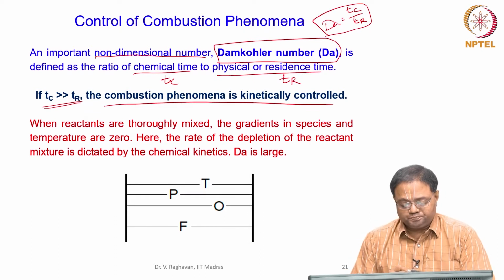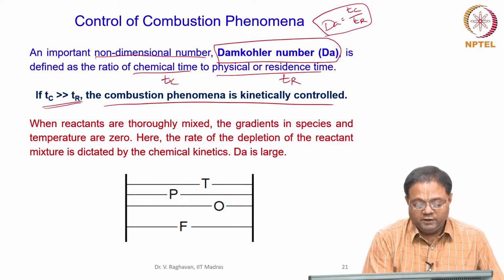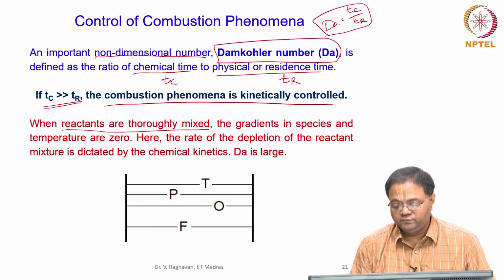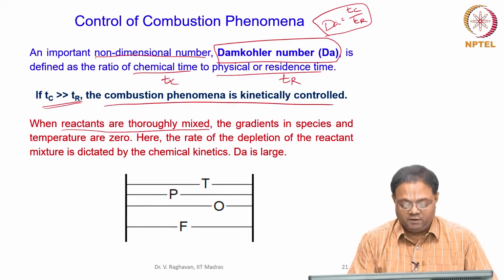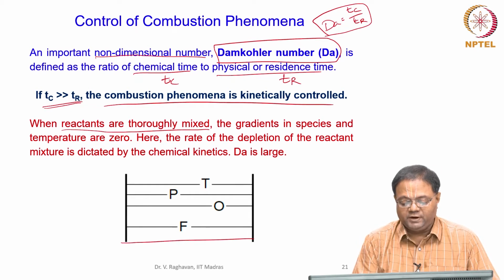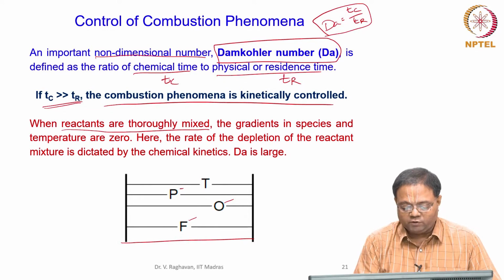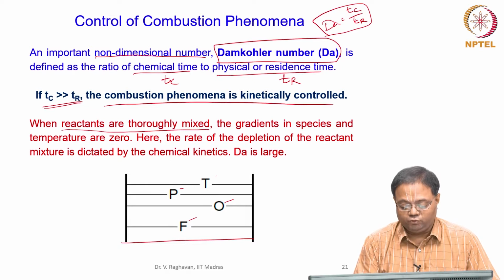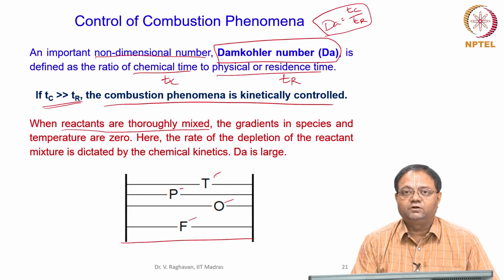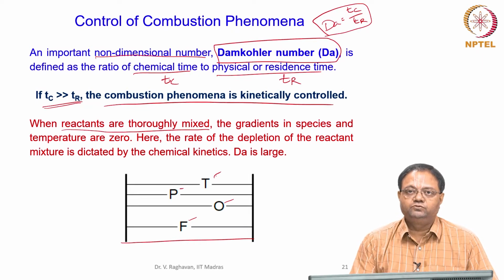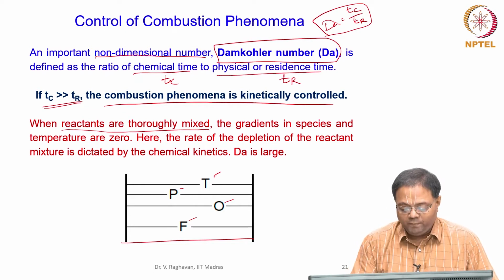Okay. So, what happens here? Reactants are thoroughly mixed, very well mixed reactants. For example, this is a chamber in which I am having some reactants. So, fuel, oxidizer, and on the completion of the reaction products will be formed, and it has some temperature. Initially, when the reactants are present in this chamber, the temperature will be Tu, and when the products are formed it will be Tf. So, let us say this is the scenario, but at every time instant everything is well mixed here.